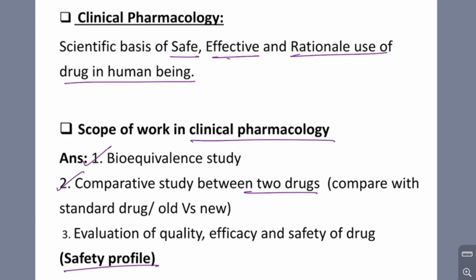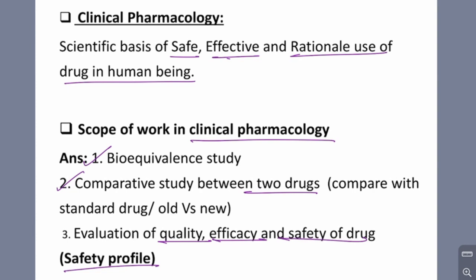Then this is the safety profile. Safety profile means the evaluation of quality, efficacy and safety. Suppose we take a drug. There will be uses and there will be adverse effects.